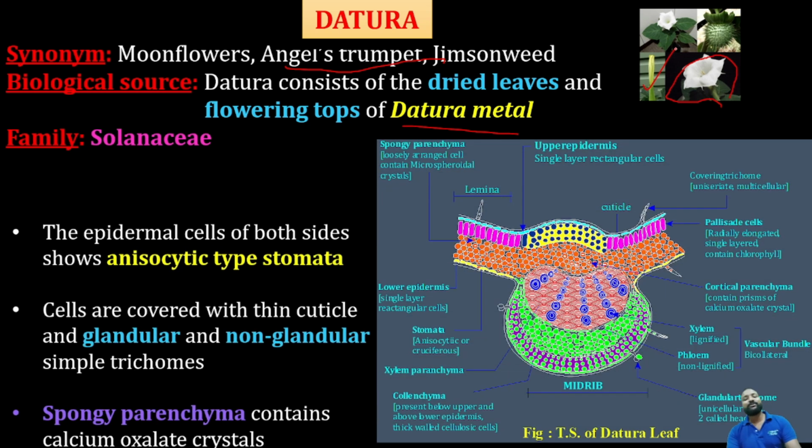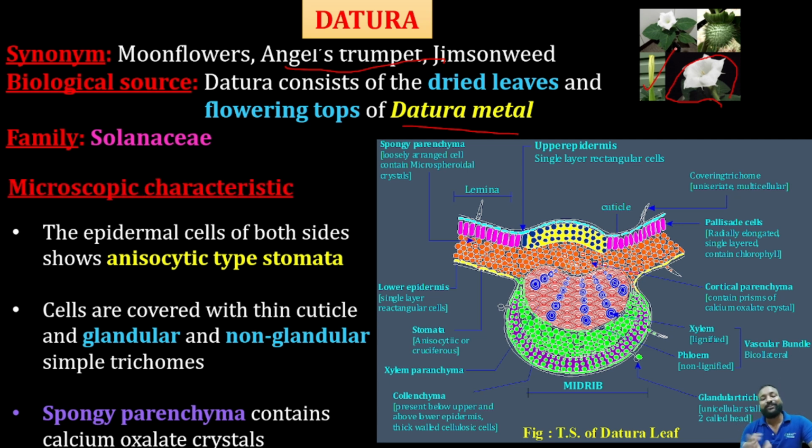Whereas when we see the microscopy of datura, it is a very important feature we need to remember, because so many questions have been asked about datura microscopy in previous GPAT examinations. Coming to that, it also has anisocytic stomata like the previous one. Okay, and the trichomes are also here. We can also see glandular and non-glandular trichomes, and the spongy parenchyma contains calcium oxalate crystals. So these are the covering trichomes, that is unicellular and multicellular, uniseriate and multicellular.